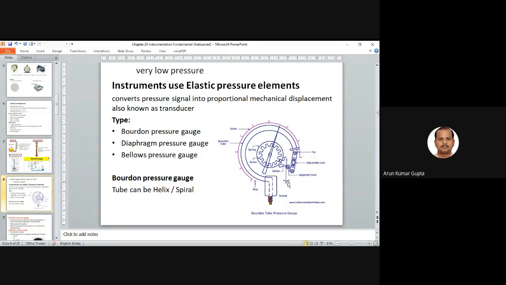You can see that this is a pivot, and as we apply a pressure in the Bourdon tube pressure gauge, it will push to this, then it will push to the pinion, and based on this the spring will move. So the needle will move, and we can read the value. This is known as the Bourdon tube pressure gauge.